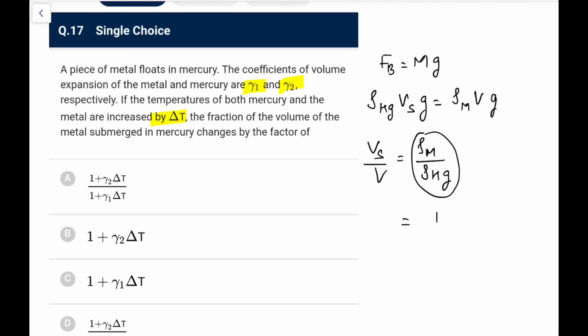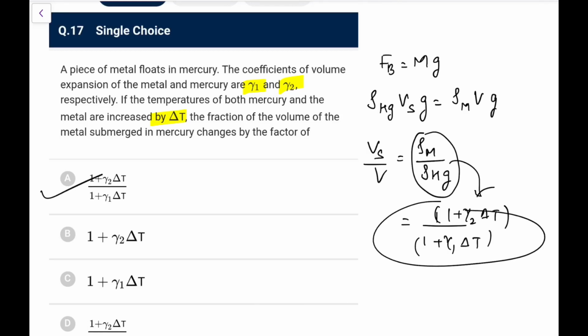So it would be 1 upon 1 plus gamma 1 delta T for the metal, and there will come 1 plus gamma 2 delta T. So this would be option A directly. The fraction will change by this particular factor because the changes directly depend on this fraction. So go for option A in this case. Next one.